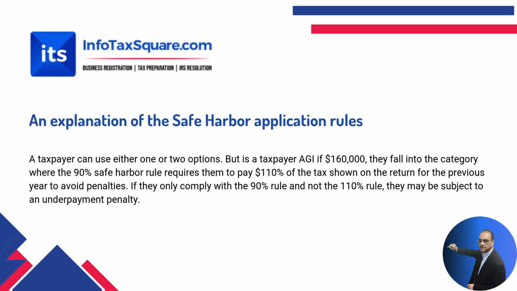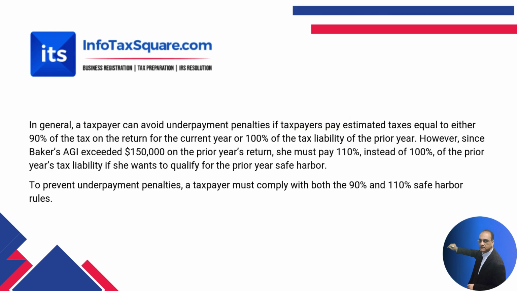If they only comply with the 90% rule and not the 110% rule, they may be subject to an underpayment penalty. In general, a taxpayer can avoid underpayment penalties if they pay estimated tax equal to either 90% of the tax on the return for the current year or 100% of the tax liability of the prior year.